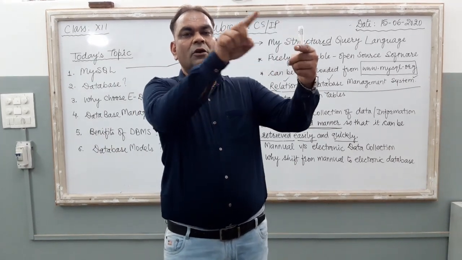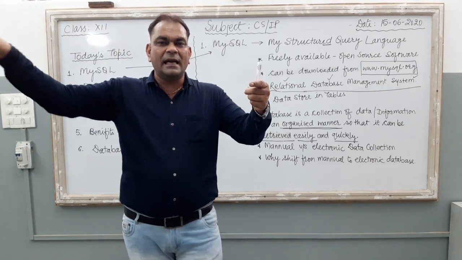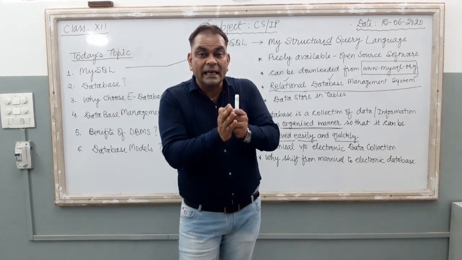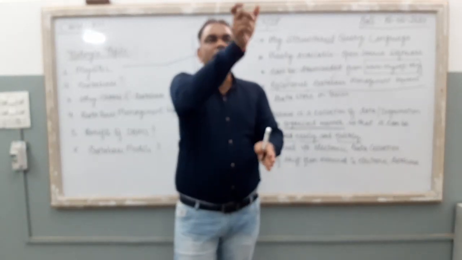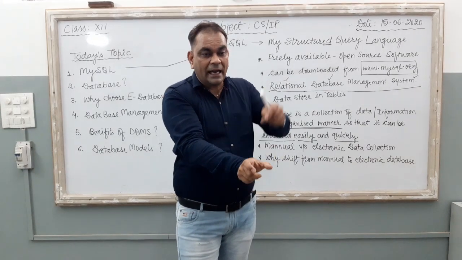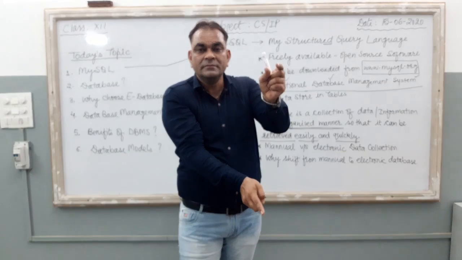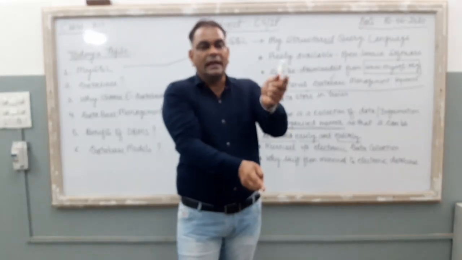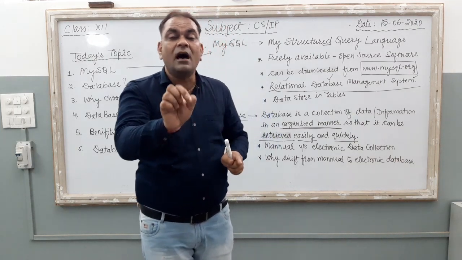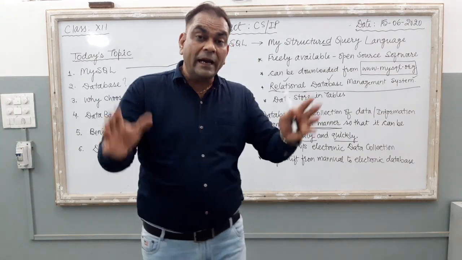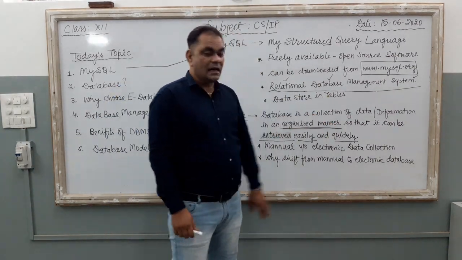Roll number 1, name of the roll number 1, what is the father name of this particular student, mother name, address, and these all things. So if you see the column of the roll number in this class teacher's register, the first column represents roll number, and in this column your class teacher is going to write roll numbers only. It is the organized manner. In the next column, name means in that particular column student names are there only. So it is an example of organized database, right?